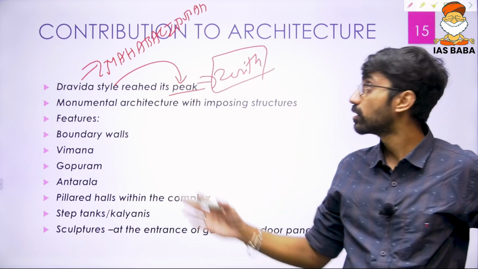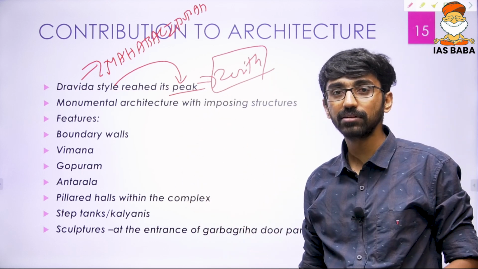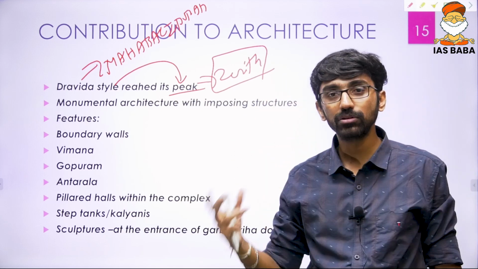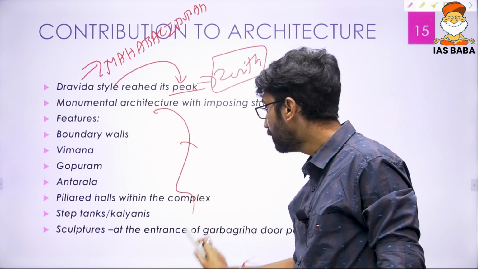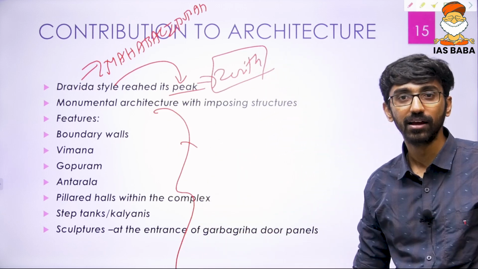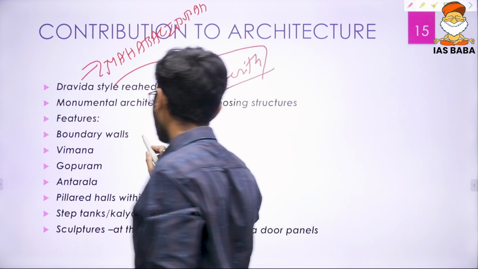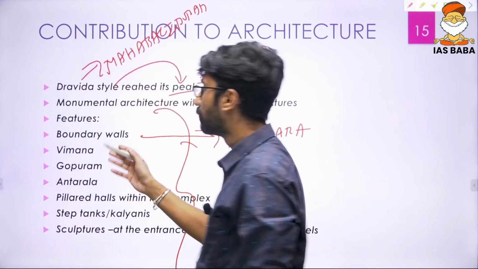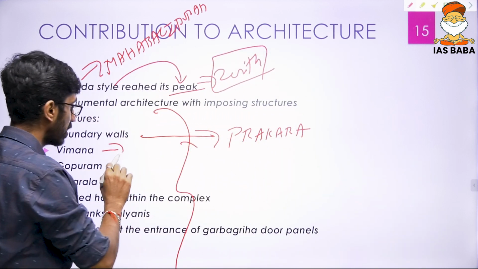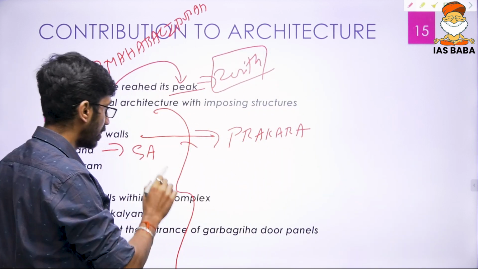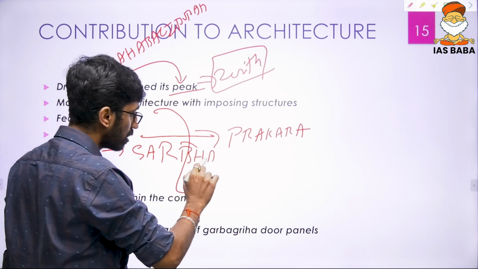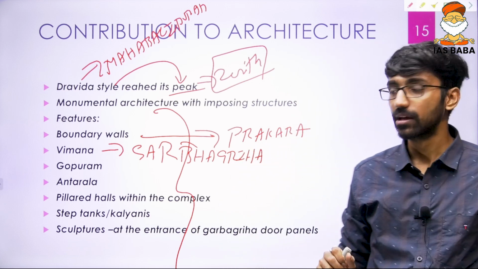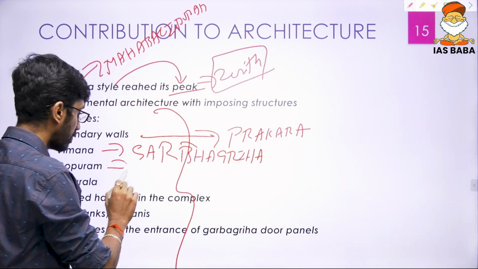Now how it started at Mahabalipuram during the time of the Pallavas is at different stages: rock-cut, sculptures, then standalone temples, and those standalone temples started to have many features which developed during the time period of the Cholas. Like the boundary walls were constructed, which can also be called prakara. Then Vimana over the Garbhagriha, Vimana which can be called Shikara under the Nagara style, over the Garbhagriha, which can also be called the sanctum sanctorum, where the chief deity is placed. Then Gopuram, which is the gateway.